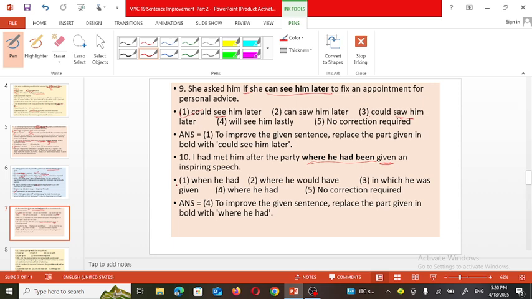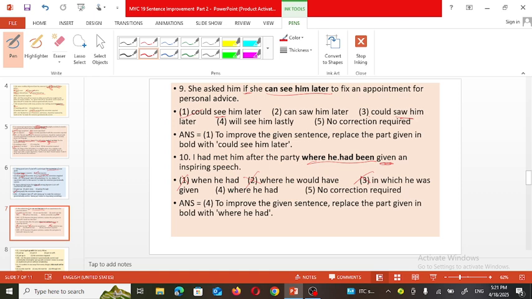Now let's see the options given here. When he had, where he, when won't be there, so no need to think about the first option. In which he was giving, so the third option is also not considerable. Now let's see only two options, that is 2 and 4. The second option, where he would have, so would have, there is no need. If will is not used here, then why would? So this option is also not correct.